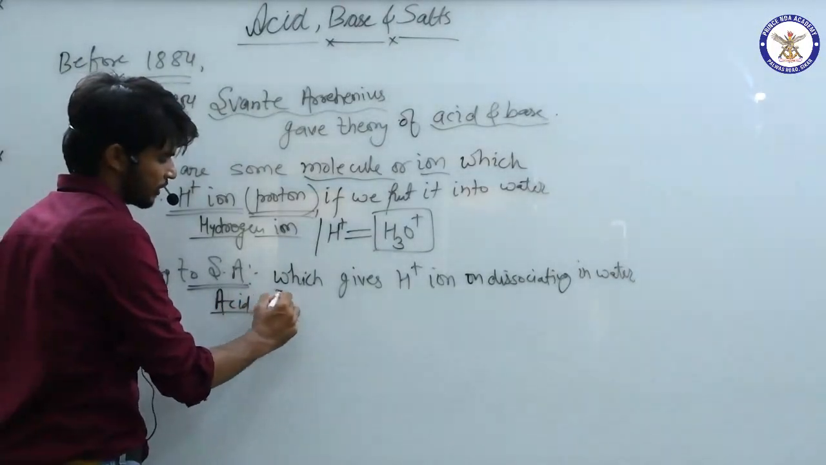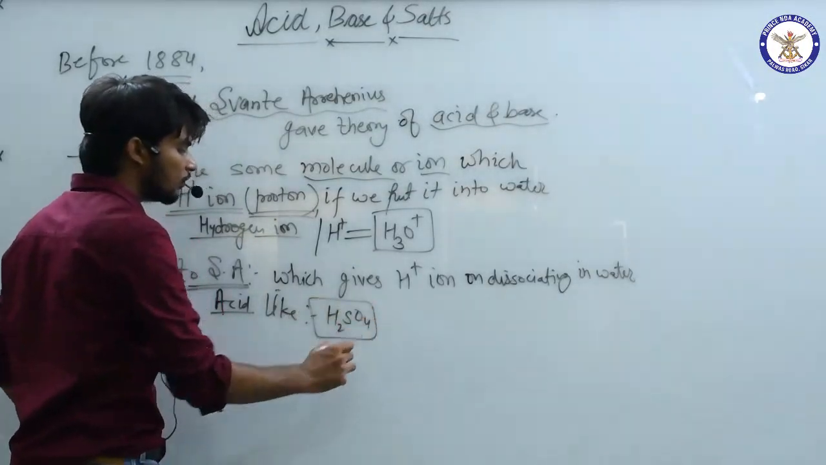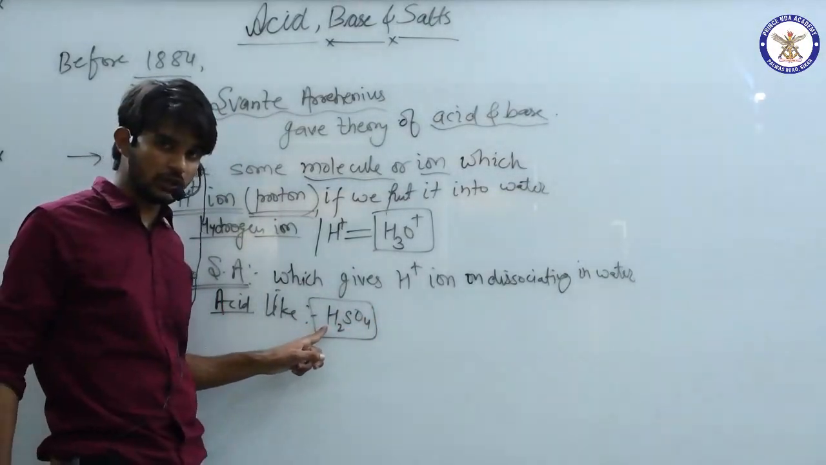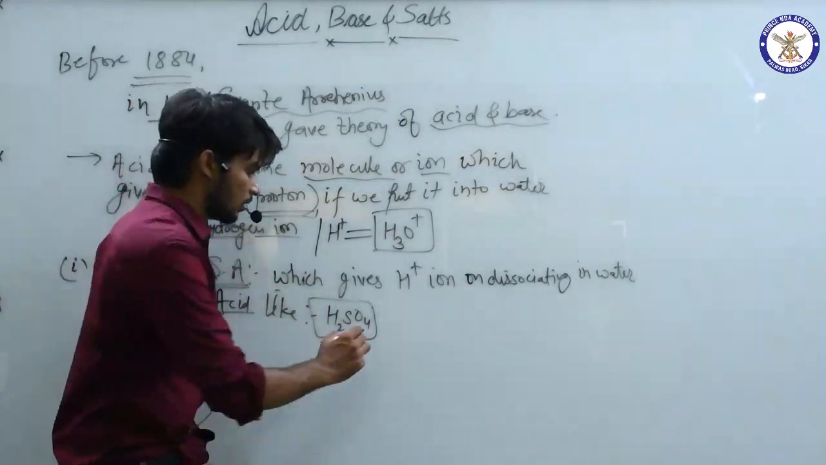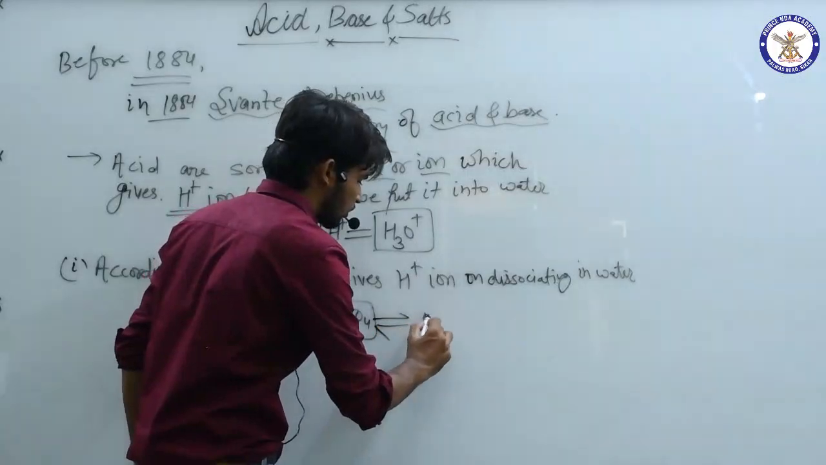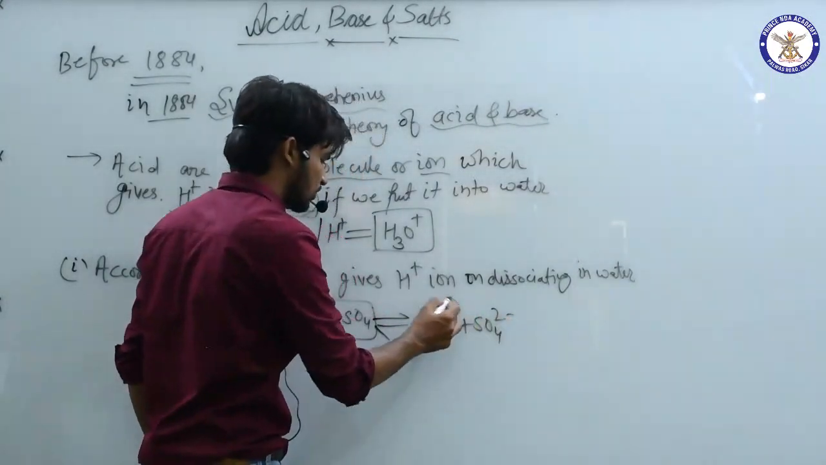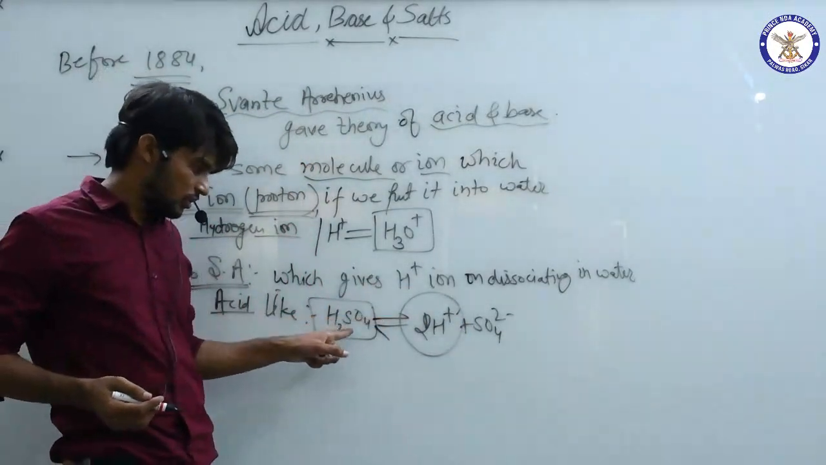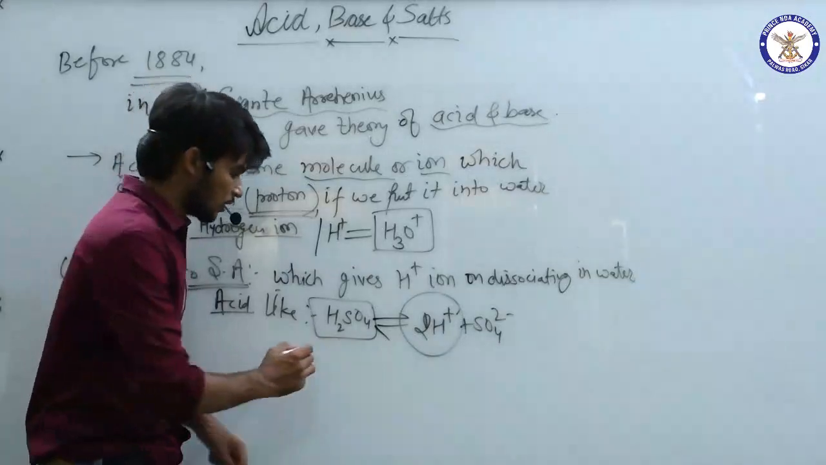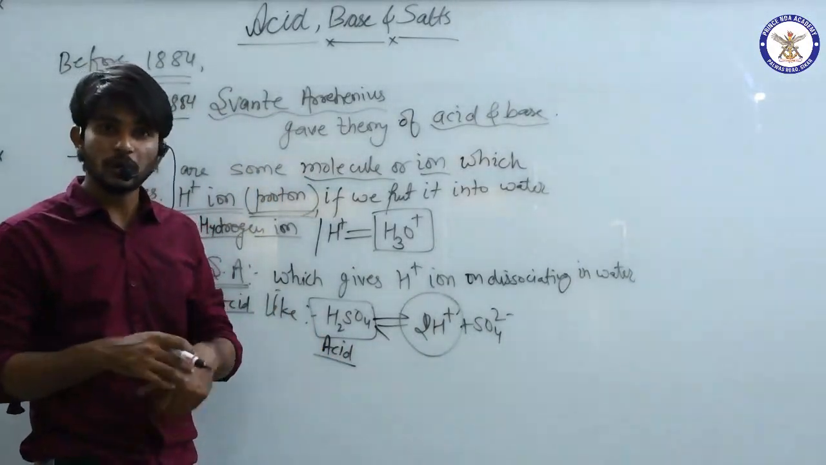So what are those? If we talk about an example, it is H2SO4. If we put it into water, then we get protons, or I would say it dissociates like 2H plus and SO4 2 minus. These are the protons, these are the hydrogen ions, and since it is giving them, it is an acid. This definition is according to Svante Arrhenius.